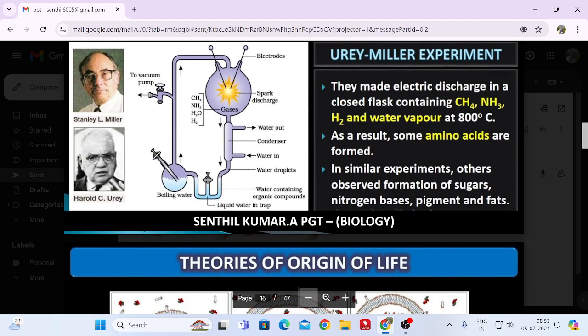They made an electric discharge in a closed flask containing methane, ammonia, water and water vapor at 800 degrees Celsius. As a result, some amino acids are formed.